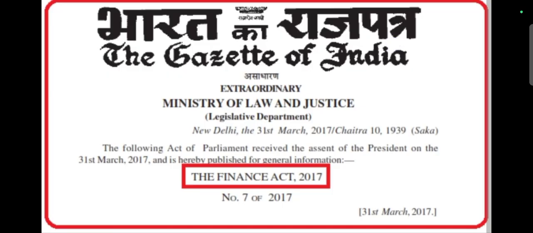And the recent Finance Act 2017 also included amendments to a number of acts, and it empowered the government to notify rules regarding service conditions of the members of tribunals. That would come under the court's point of view, but it was passed under the money bill, though it is not related to the money bill. They passed it as a money bill.